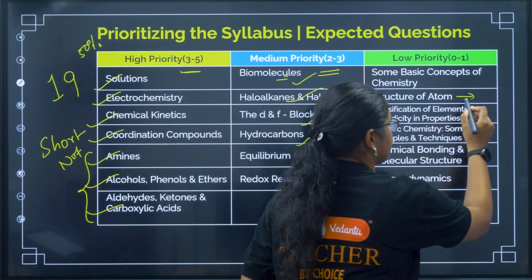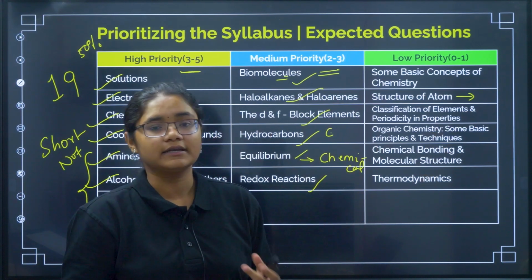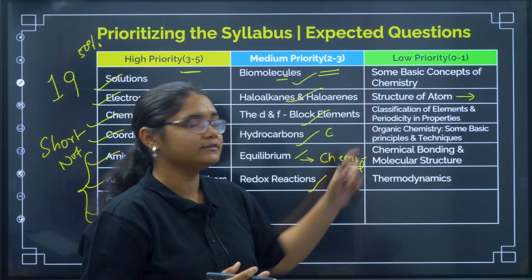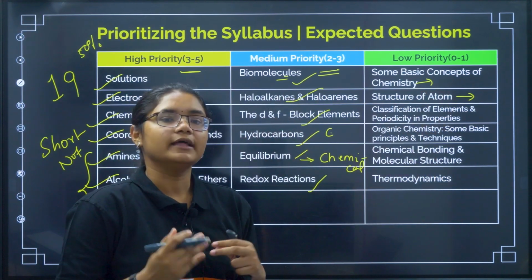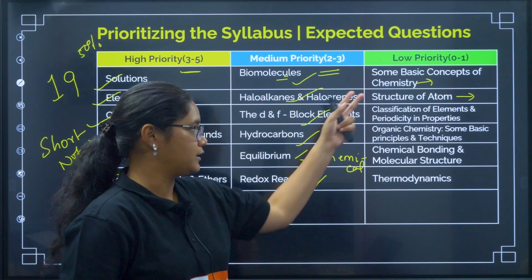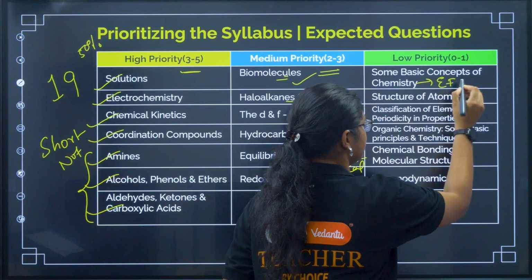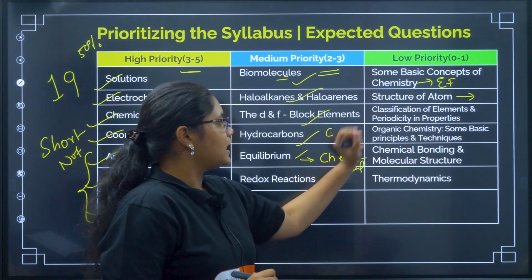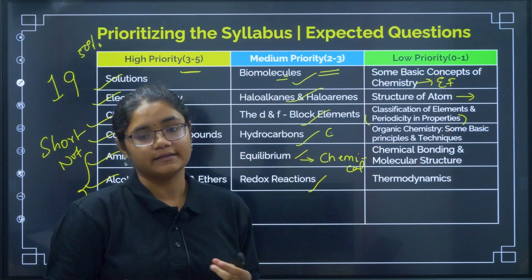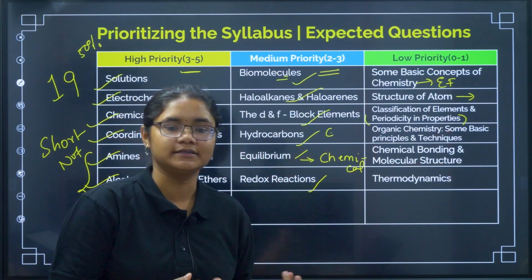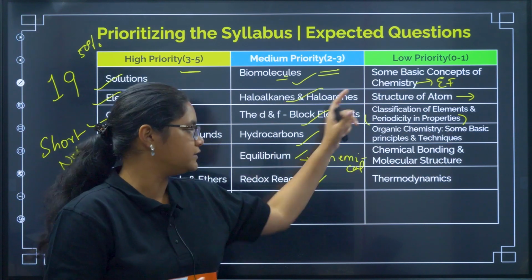Structure, for example, structure of atom. Learn all the formulas from Bohr's postulates, the uncertainty principle formula. These are basic things you can do from this chapter. In some basic concepts, learn all the laws, okay? Then some concentration terms are there that you can prepare. How to find empirical formula. Empirical formula question is a must. Prepare it very seriously. Then classification of elements, periodicity in properties, prepare thoroughly. What trends are there? Generally basicity, acidity, such trends are asked. You can revise them once. Okay, you just have to prepare the summary of these chapters.